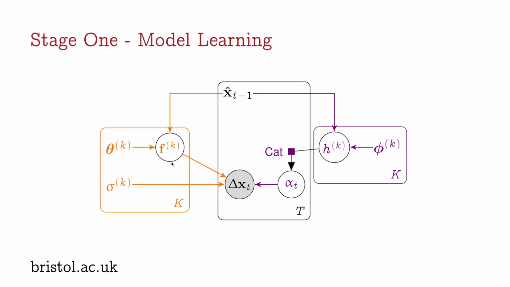The process noise in each mode has been modeled with a Gaussian likelihood, whose noise variance term is shown here. Now, of particular importance is a gating network on the right-hand side. Here, we have a set of k gating functions, hk, and we normalize their output to obtain a discrete probability distribution over our mode indicator variable alpha, which tells us the probability that a particular dynamics mode is responsible for predicting at a given input location.